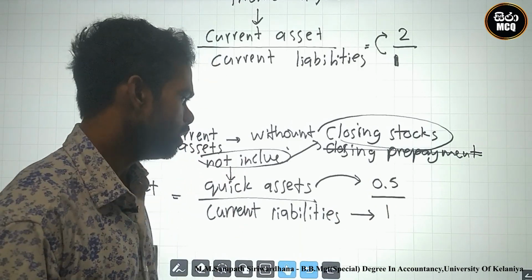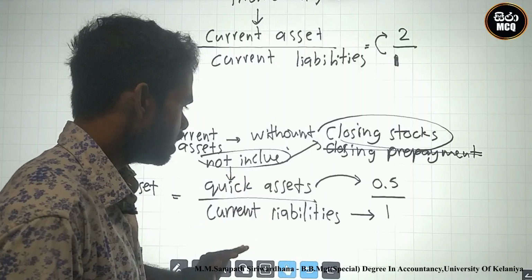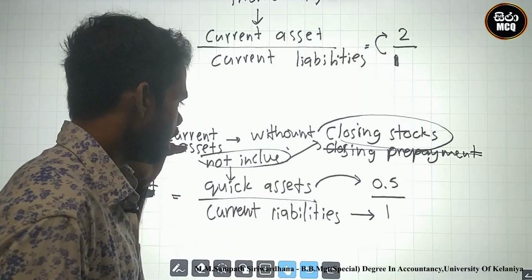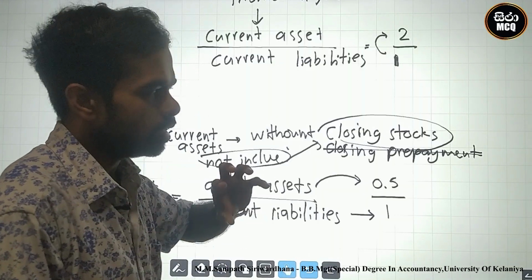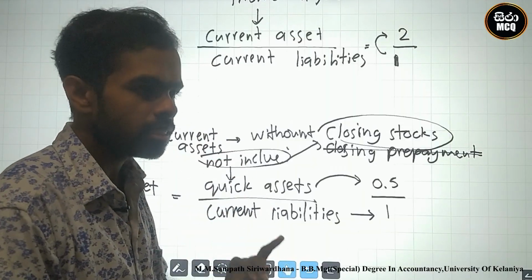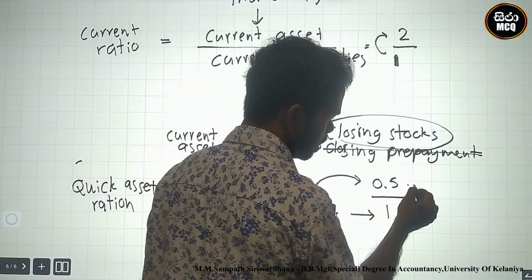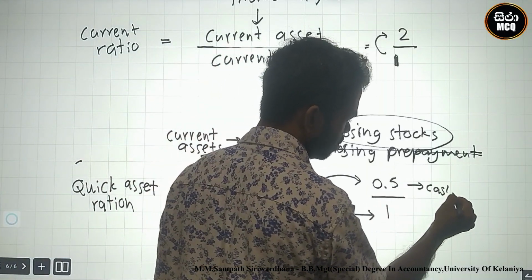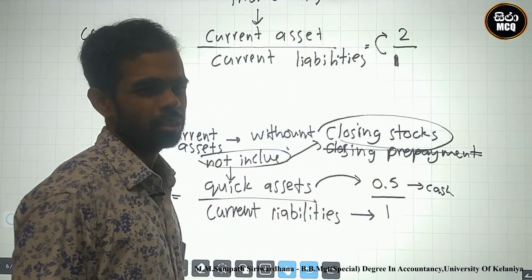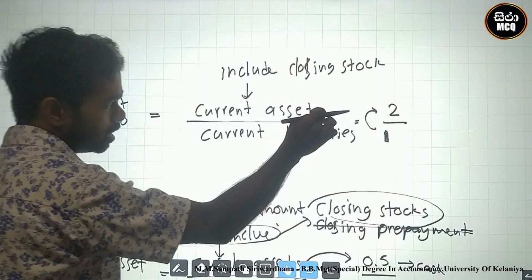Look here, the quick asset ratio includes only cash, trade receivables and other receivables. There is no closing stock. Here the cash amount is 0.5, while the current assets are 2.